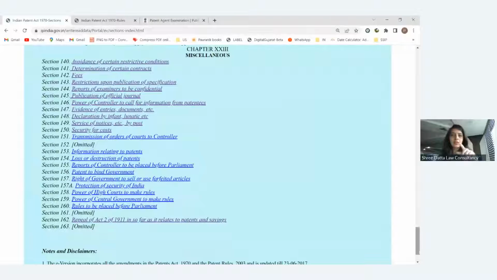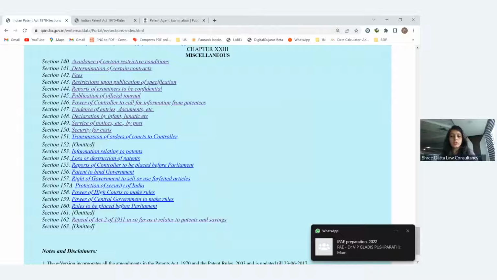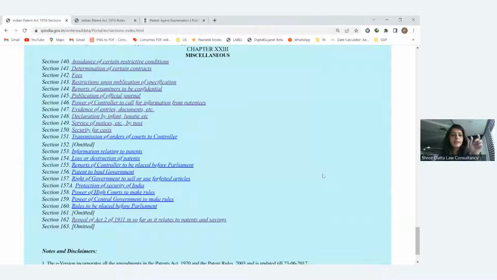So your first exercise: I think you have received the mail of my material for this examination preparation, right? In that, one file is Ready Reckoner 1. Ready Reckoner 1 and 2 cover blank pages in which the section numbers have been written with the chapter number. You can take a printout of that and start writing the section with the title. So the first exercise you have to do is remember all the section numbers with the titles, as well as all the rule numbers with the titles.